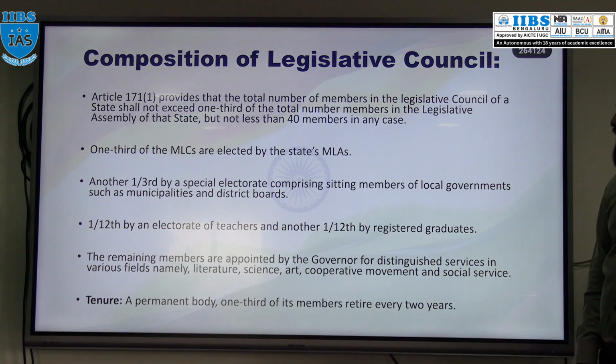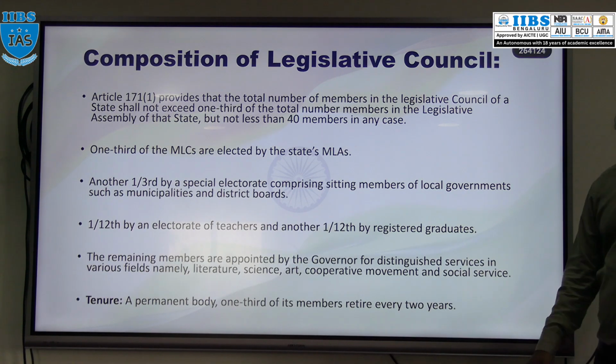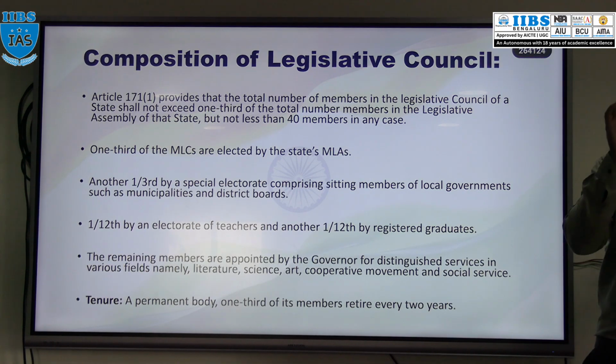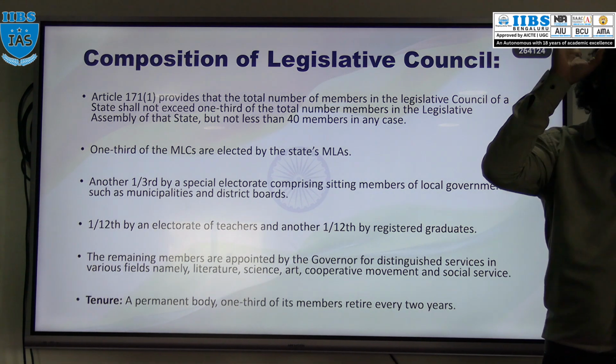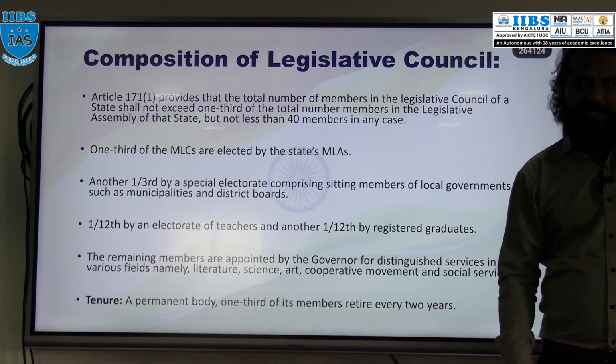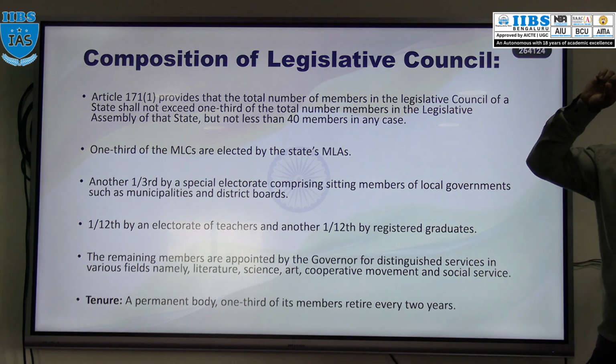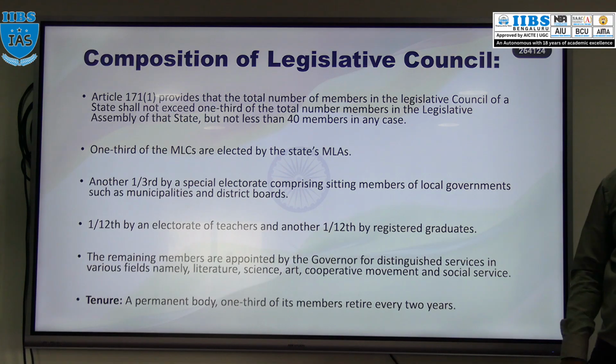Then what is the composition? According to Article 171, the maximum members should not be more than 1/3 of the total members of the state assembly, sorry, not 2/3. In state assembly we discussed maximum 500, minimum 60.